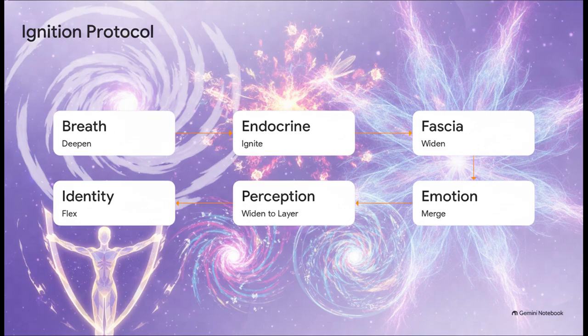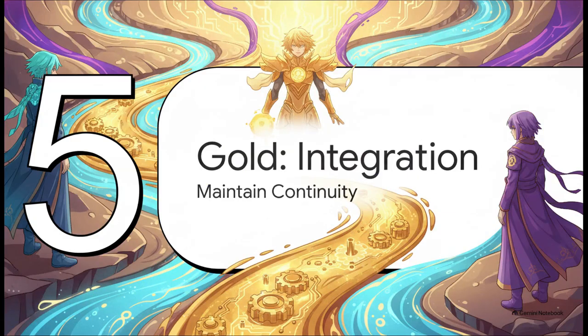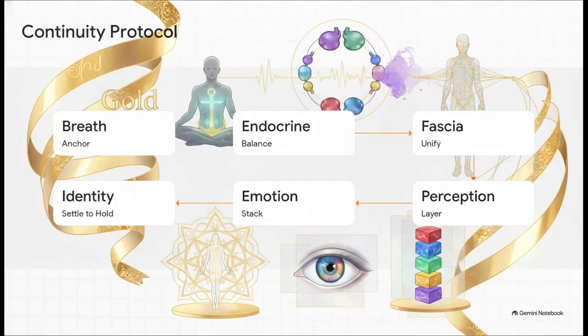This sequence beautifully demonstrates exactly how the OS expands our bandwidth and activates deep mythic potential, all without losing control of the hardware. Section 5. Gold. Integration protocols. Okay, let's move to the next step and see how this all builds together. You've stabilized with cyan, right? You've expanded with violet. But how do you make sure you don't completely lose that progress? How do you remain one cohesive person through all these massive internal shifts?